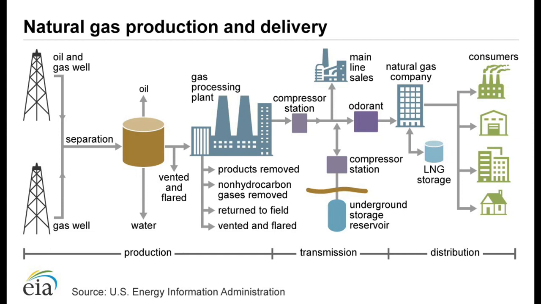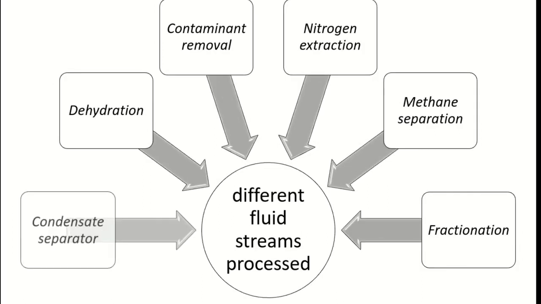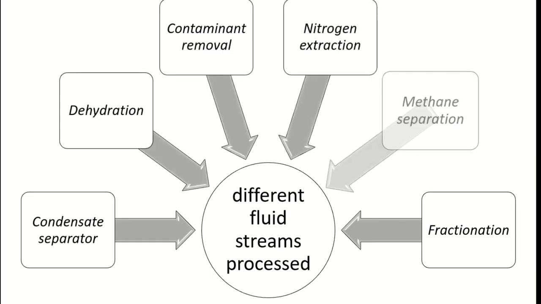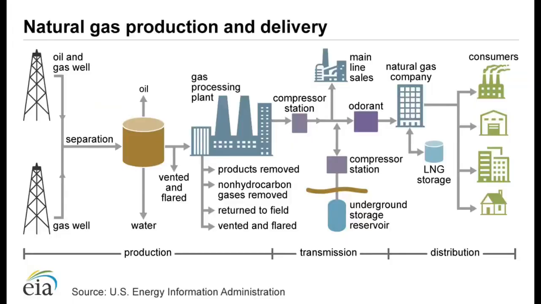Let's take you through the basic stages of natural gas processing. As shown here, in gas oil separators, pressure relief in a single stage separator causes the natural separation of the liquid from the gases in the natural gas. In some cases, a multi-stage separation process is required to separate different fluid streams: condensate separation, dehydration, contaminant removal, nitrogen extraction, methane separation, and fractionation.